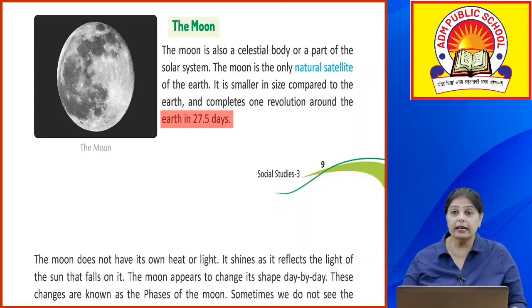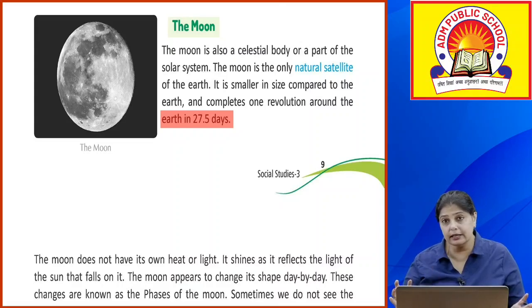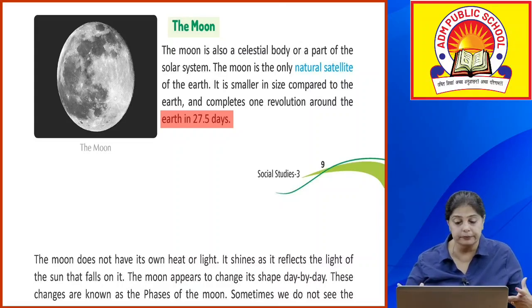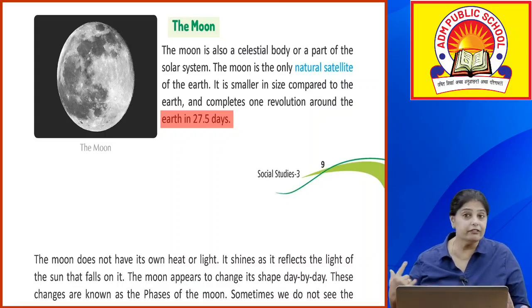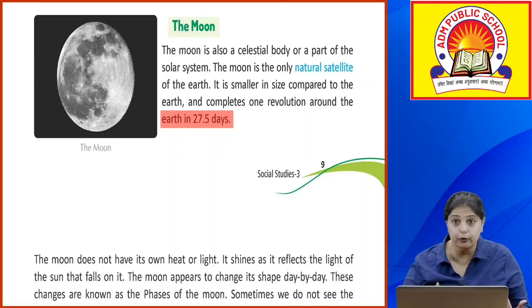So, moon जो है, it is the only celestial body in the solar system. It is a part of the solar system. अब ये natural satellite है. Okay, it is smaller in size compared to the earth. Earth की comparison में the size of the moon is smaller, and एक revolution for the earth to complete one revolution it takes 365 and 1/4 days. But for a moon to complete one revolution around the earth, it takes 27.5 days.